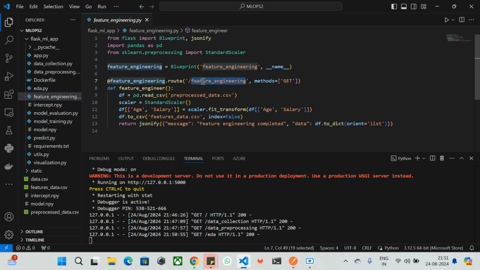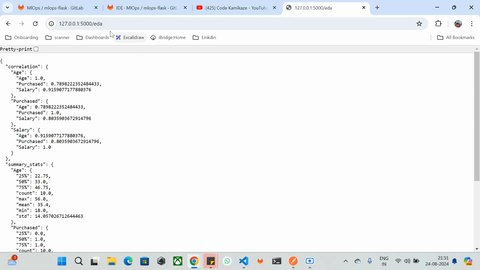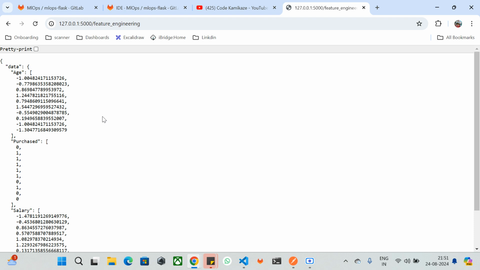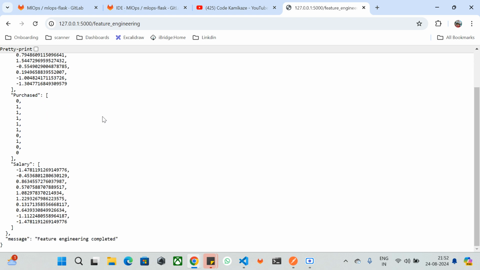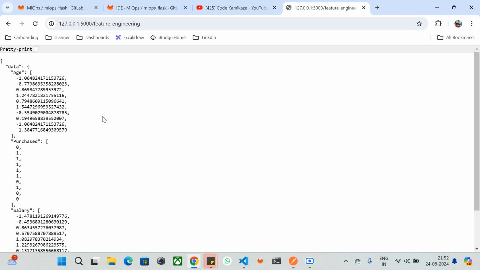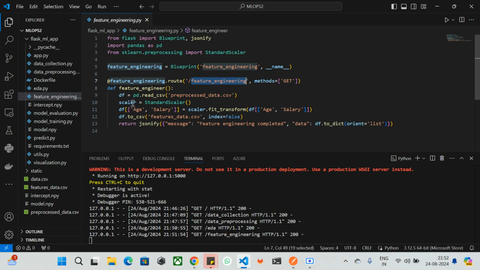Now we'll render the response. The response of feature engineering is completed. If I hit this endpoint, it will give the feature engineering. It is going to call the data set with age and salary the same way, but here it is going to use the standard scaler, which is standardization for age and salary. Nothing complicated. If you have a very basic knowledge of machine learning, you can easily keep track of my explanation. And the next, we have the model selection and model training.